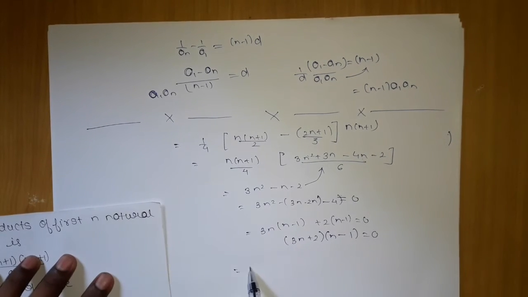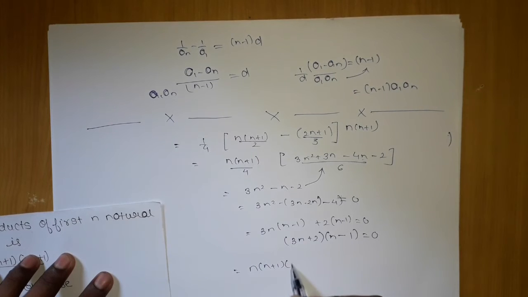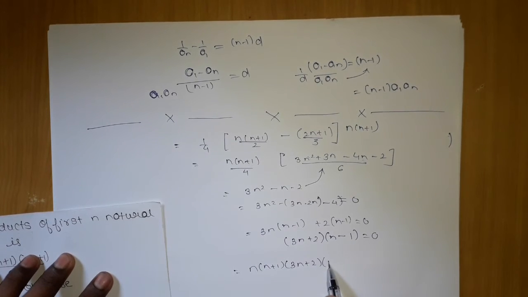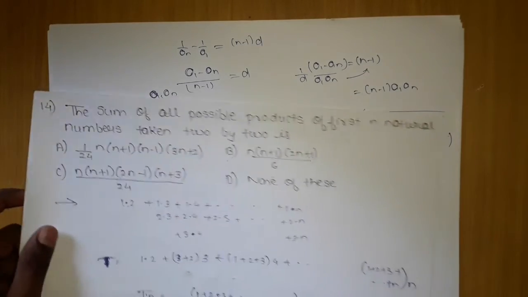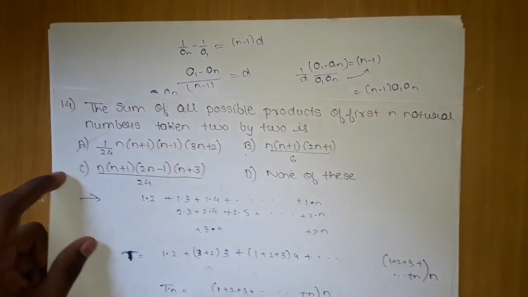So I am getting this thing, 3n plus 2 into n minus 1, which I will replace instead of this. So what is my final answer? n into n plus 1 into 3n plus 2 into n minus 1, 4 into 6 is nothing but 24. So our answer will be n minus 1. A is the answer.